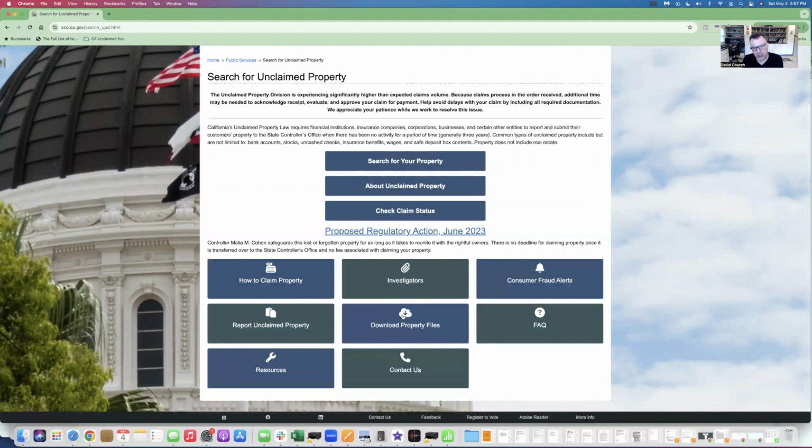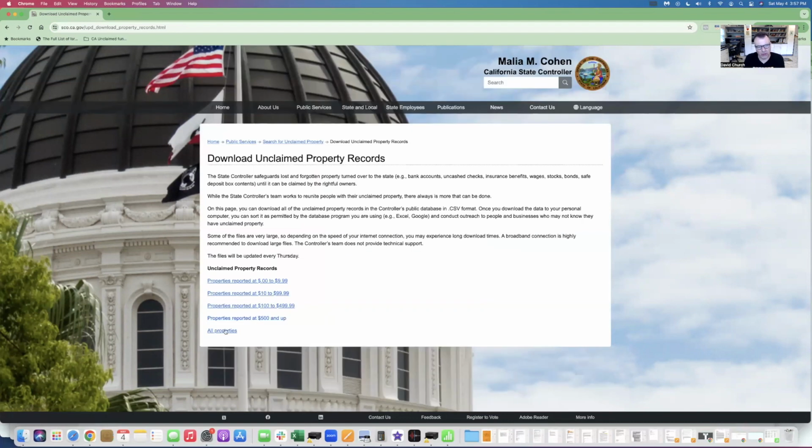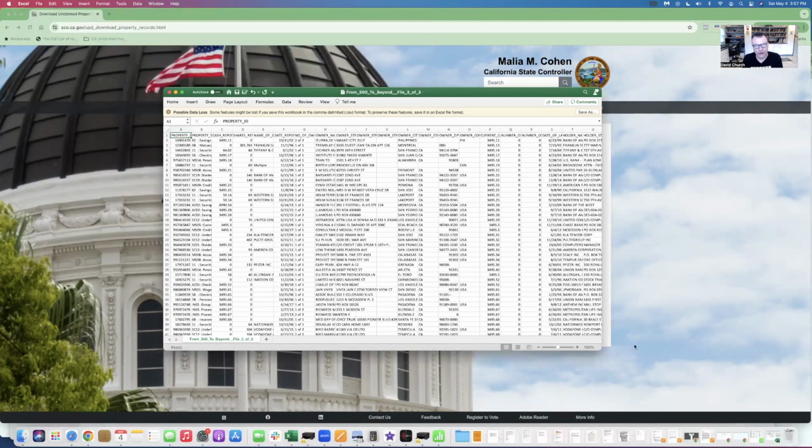So if I go to the next part, I would go to download property profiles, and I'm not going to click this because it's going to download this to my computer, but I would want to do properties reported 500 and up. And I would want to be able to download this into Excel. And you might have to go into Upwork or something like that. And you may have to just offer someone a few bucks to go ahead and download this file and get it to you. When you download it, and this is an older file, you get something that looks like this.